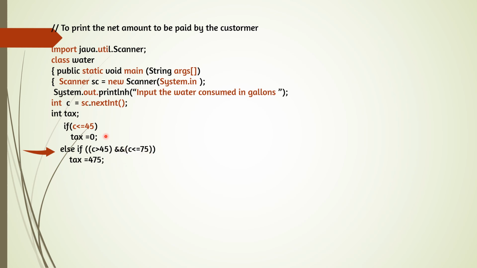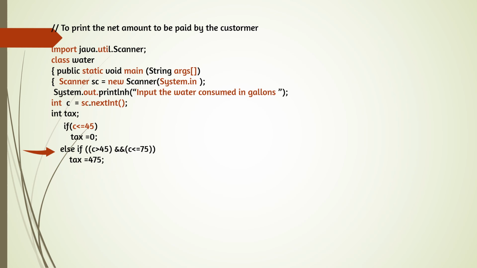If the first condition is false, the second will be checked. Between 45 and 75, tax is 475. When you store the value, don't write rupees or anything. Just store the value. Rupees will not be accepted in Java format. No comma, no semicolon in the numbers, and no rupees. So tax is equal to 475.